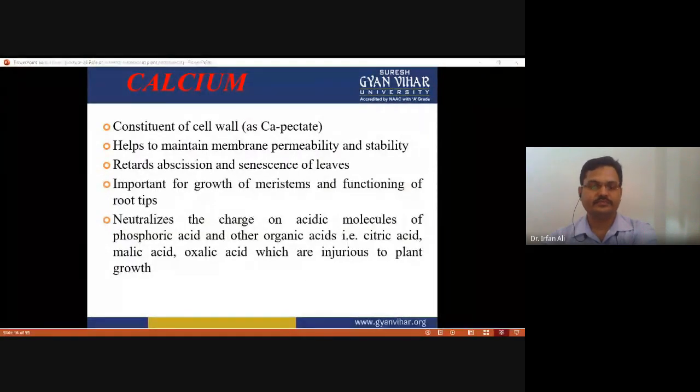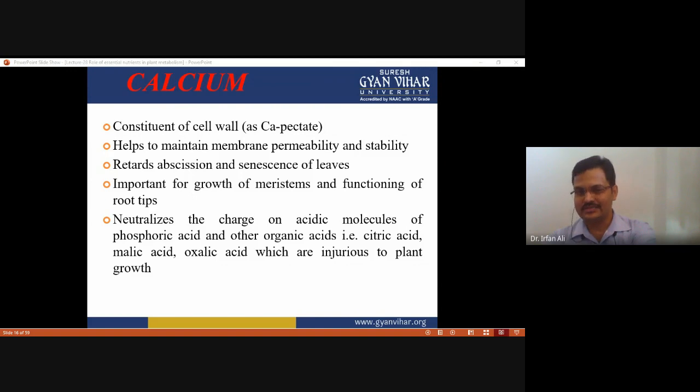And calcium is also an essential nutrient. So it constitutes the cell wall. Okay, how is it responsible for the cell wall? Because the component of the cell wall is pectin. Okay, and pectin is present as calcium pectate, which is a salt of calcium, and it helps to maintain membrane permeability and stability. Okay, and retards abscission and senescence of leaves. Okay, and it is important for growth of meristem and functioning of root tips.